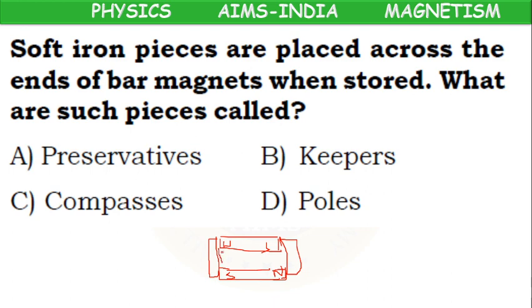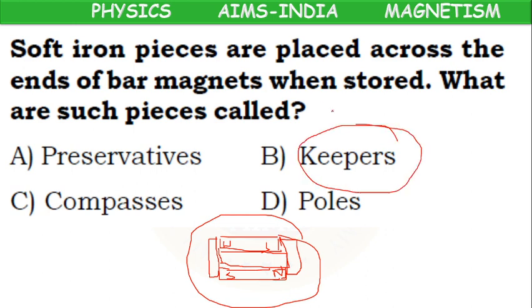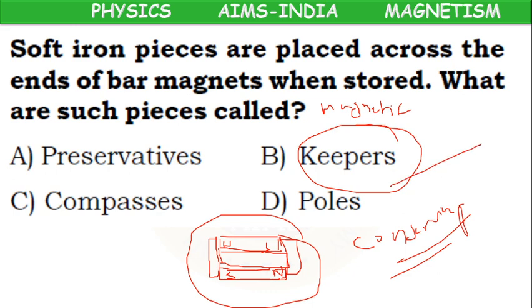In the middle, one wooden piece we have to keep. In this way, keeping them, they are called magnetic keepers. They are called magnetic keepers. Why? For conserving, means for protecting magnetic property, they should be kept in small boxes which are called keepers or magnetic keepers. Answer B option is the correct answer.